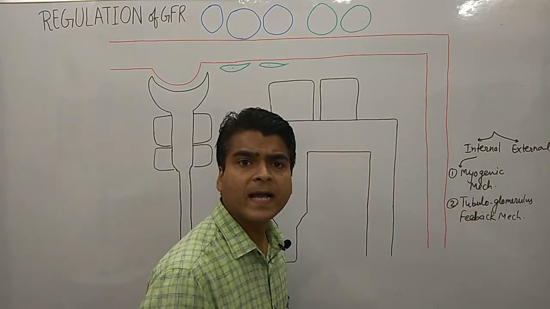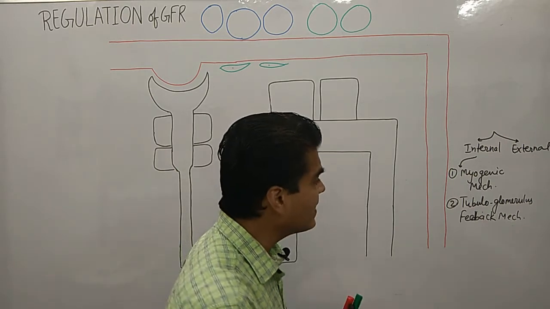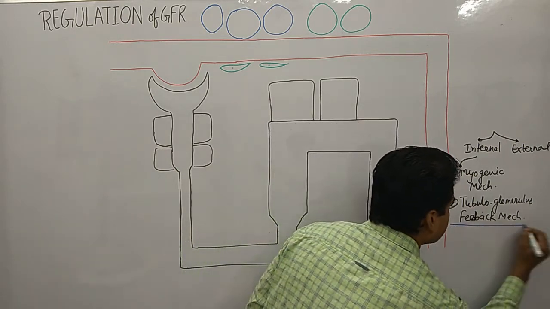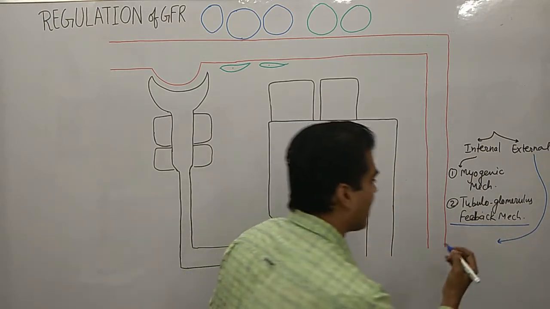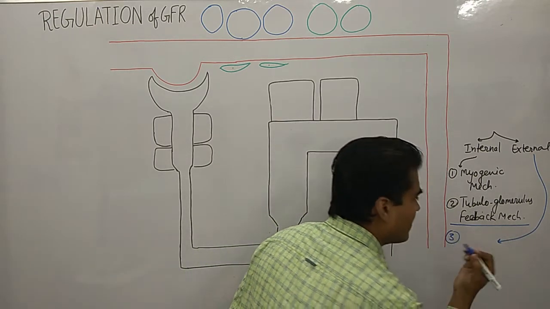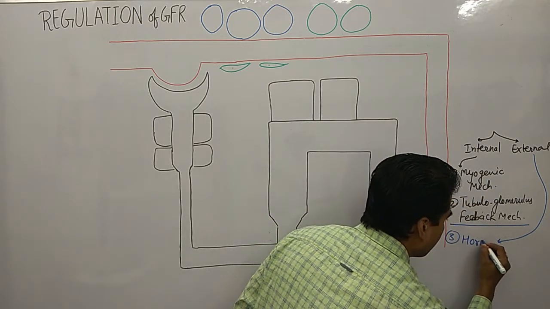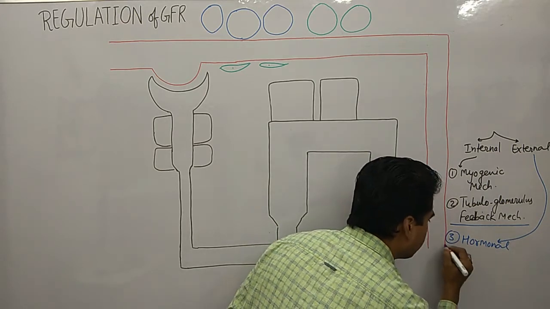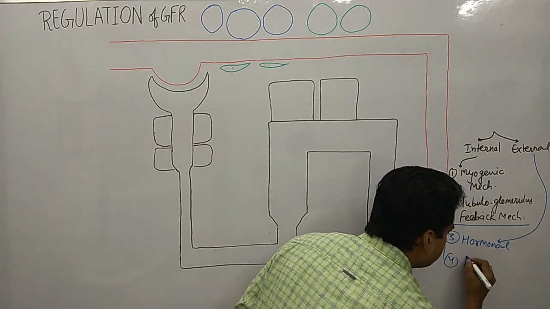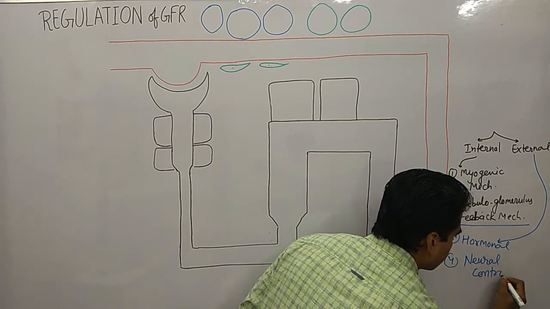These are the two mechanisms for internal mechanism, and the external mechanisms are, now look at here, the third one we can say hormonal control, and the fourth one is basically the neural control.